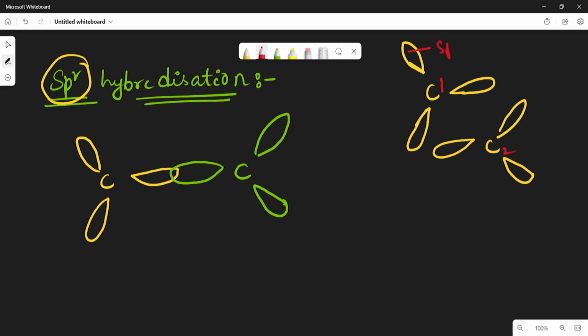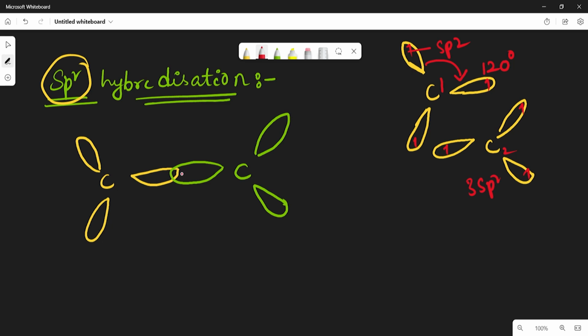Each carbon atom has 3 sp2 hybrid orbitals, each having one unpaired electron, right? And all the orbitals have equal energy, separated at an angle of 120 degrees around the nucleus.